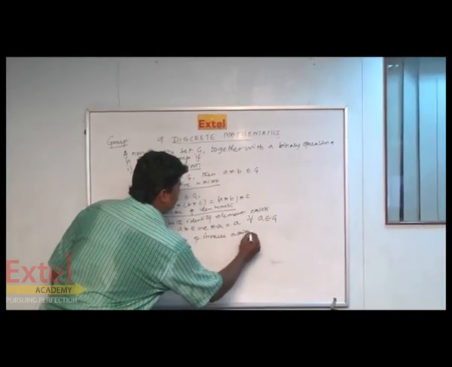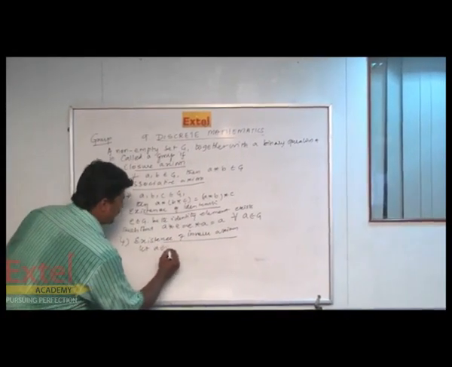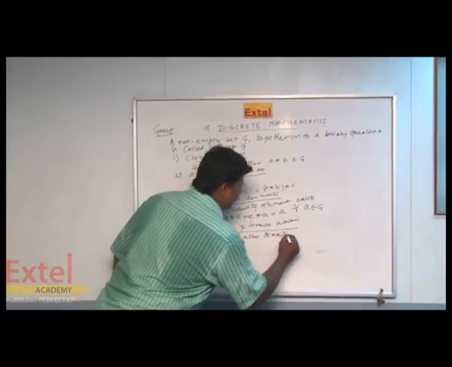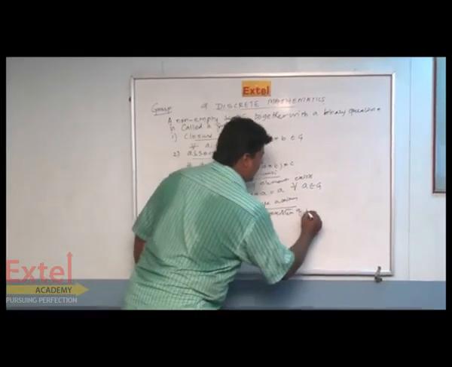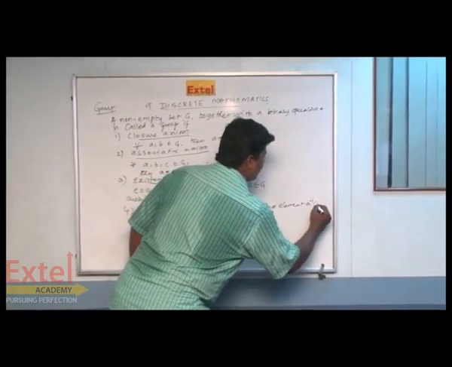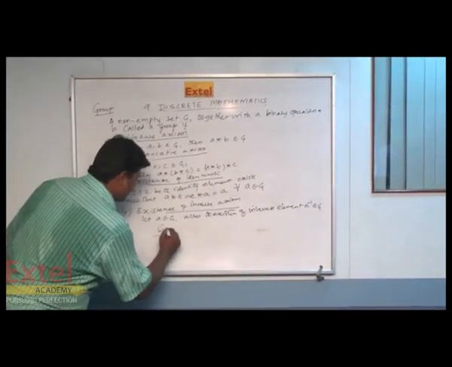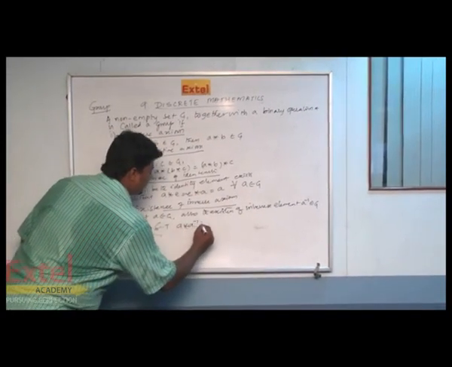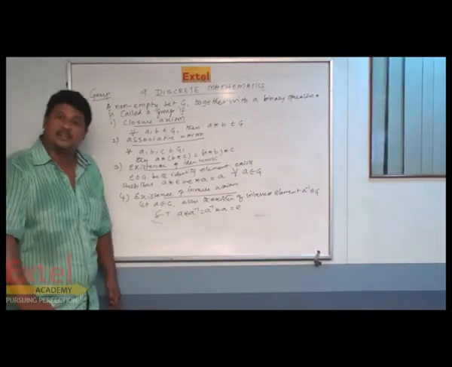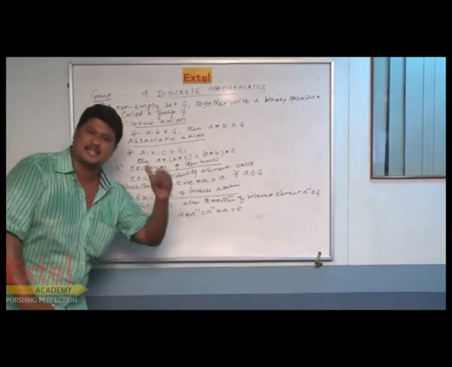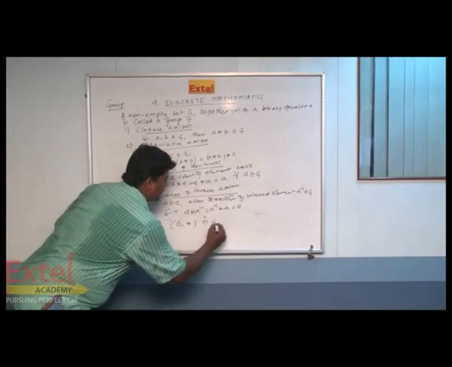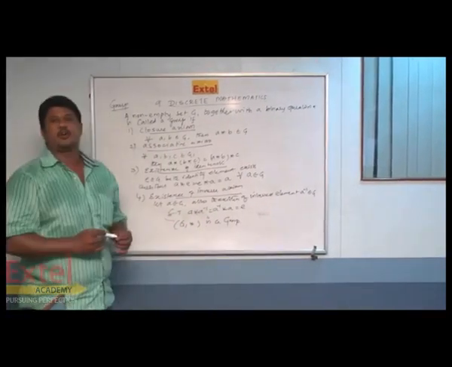Existence of inverse axiom. Let a belongs to G. Also, the existence of inverse element, where a inverse also belongs to G, such that a star a inverse equals a inverse star a is equal to e. This is the property of existence of inverse element. If all these four conditions are satisfied, then immediately we can say G under the binary operation star is a group. This is all about the group.